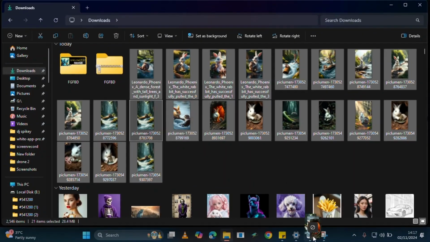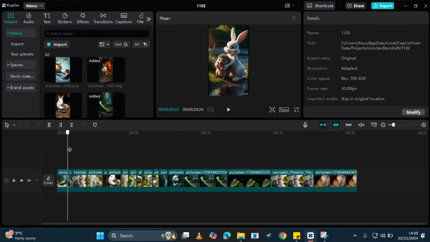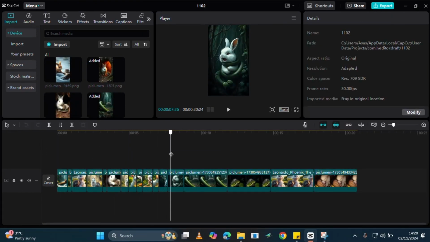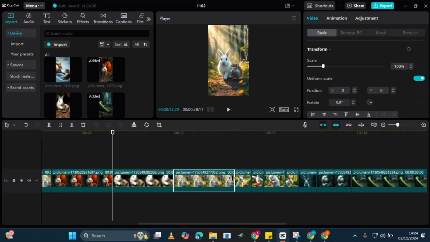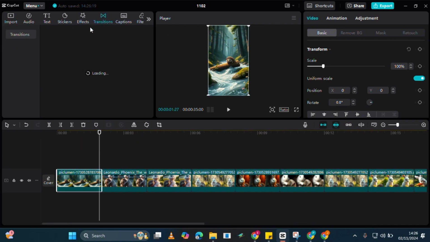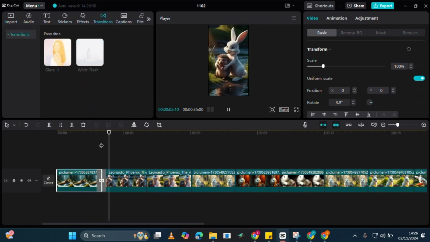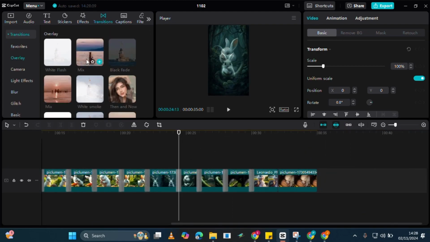Now we will simply import all of our materials into our editing software and place all the clips on the timeline. Since we renamed our clips before, we don't need to waste time thinking about which is the first clip and which one is the next sequel. After placing all the clips on the timeline, we will add transitions between our clips to make them more engaging and cinematic, but you don't need to give complex and shaky animations because they will just ruin things.